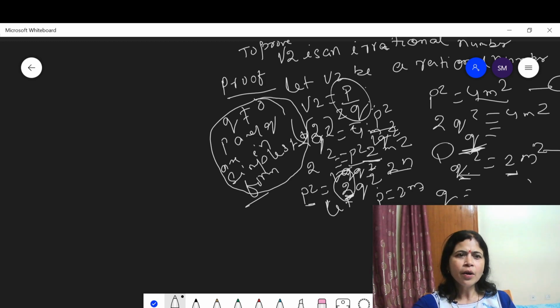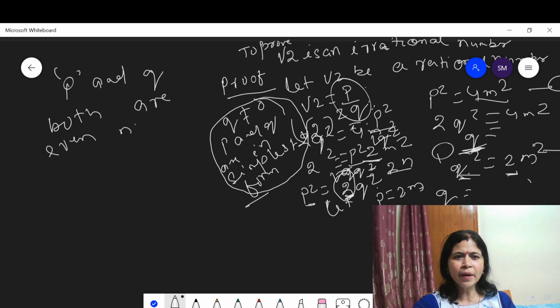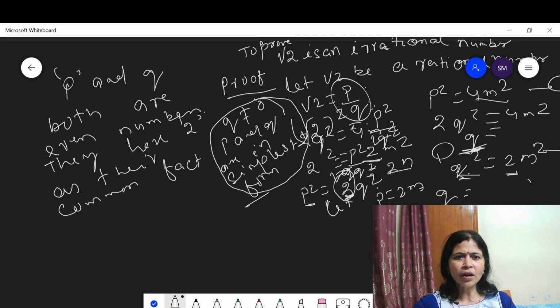This shows that p and q both are even numbers. Then they have 2 as their common factor, which contradicts the assumptions.